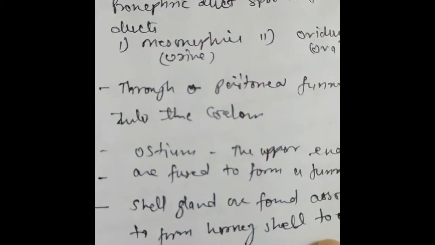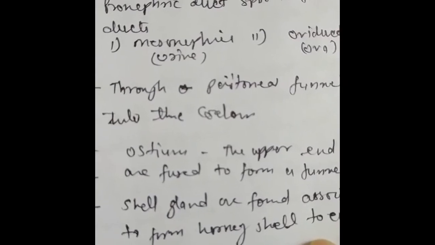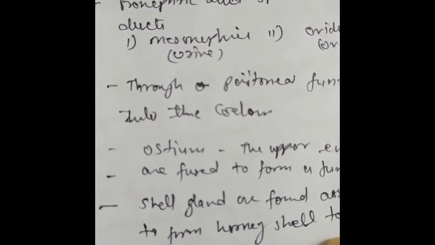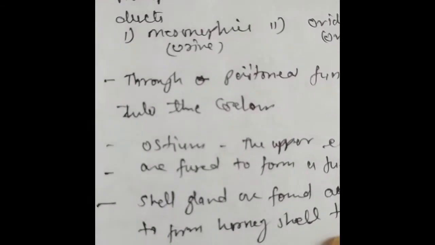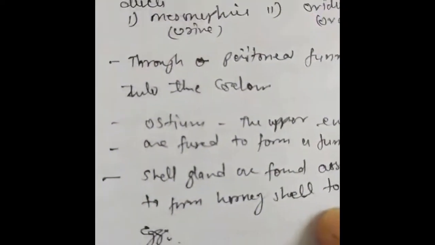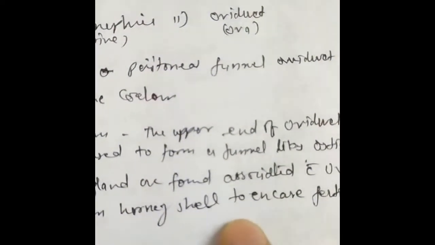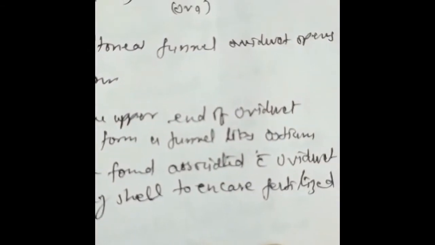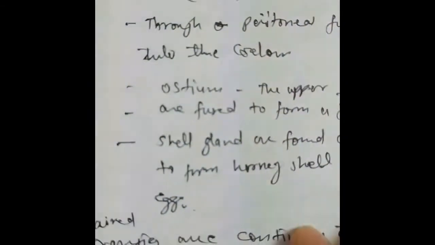So in the elasmobranchs, what happens? The funnel-like structures of both sides get fused to form this ostium. The ova are transported from the coelom to the cloaca through this ostium, and the shell glands are also found associated with the oviduct to form a horny shell around the eggs, or to encase the fertilized eggs.